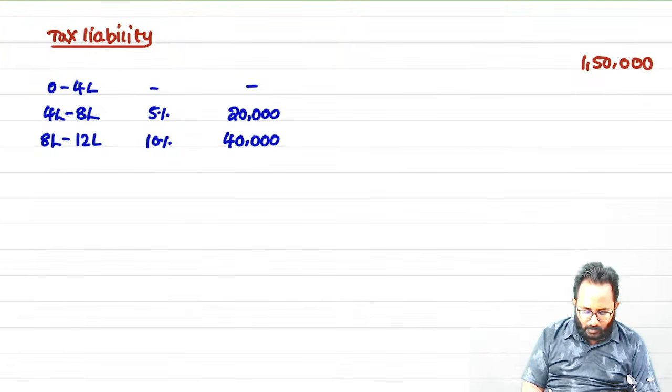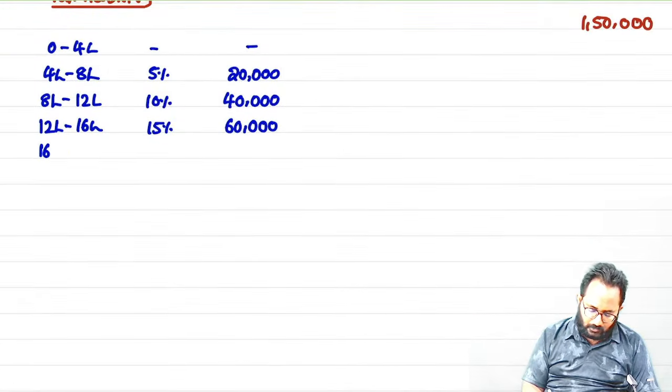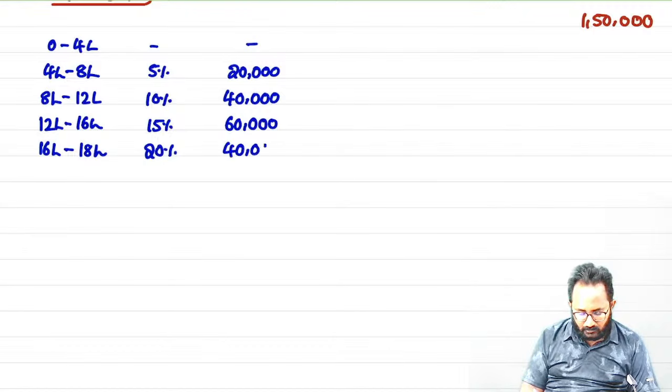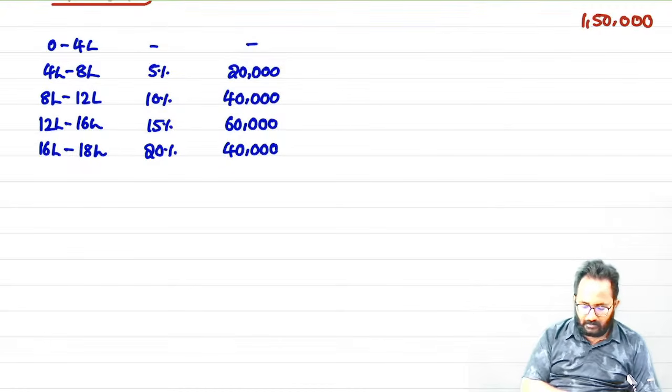Next, 12 lakh to 16 lakh, 15%, that is also 60,000. Next, 16 lakh to how much? 18 lakh, only 2 lakh there. Yes, that's why 20%. How much? 40,000, 2 lakh into 20%. Correct?